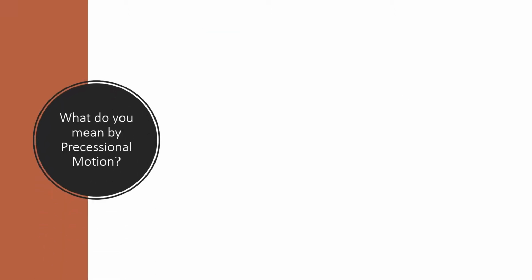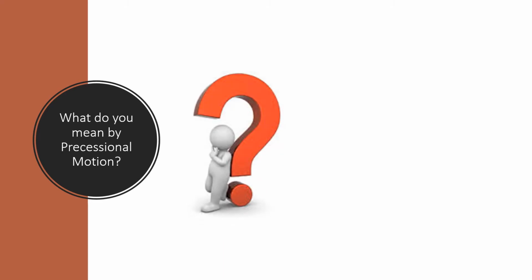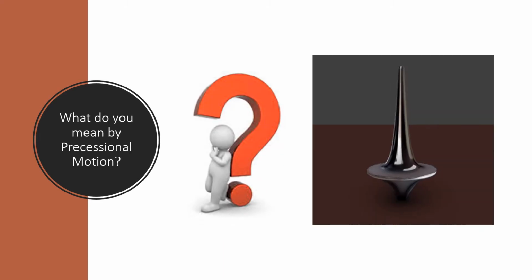So now, what do you mean by precessional motion? Have you ever heard any example regarding any body having a precessional motion? Yes, immediately you may be getting the idea of a spinning top. So it rotates around itself and also round about an axis. So the spinning top is an example of precessional motion.